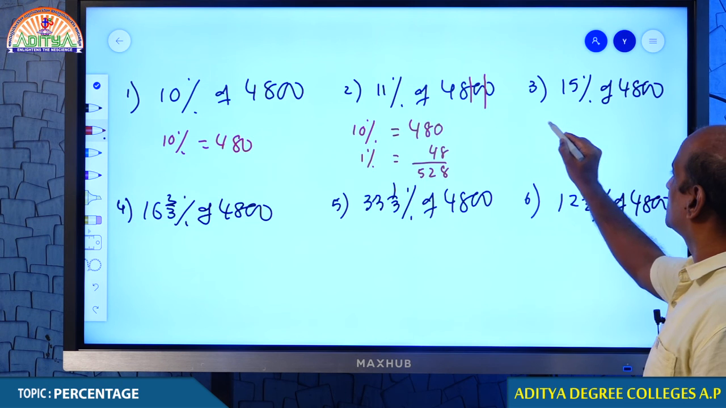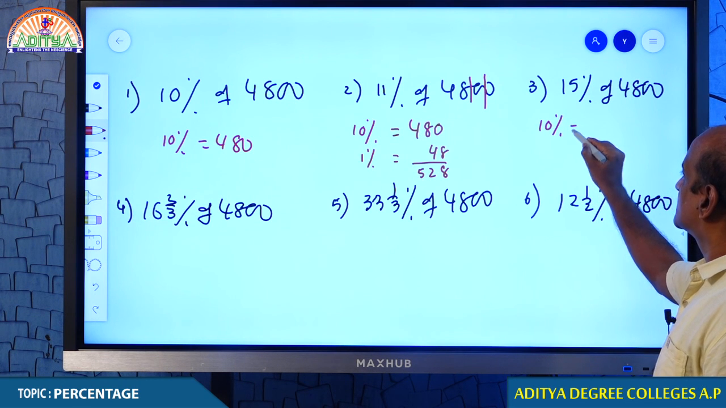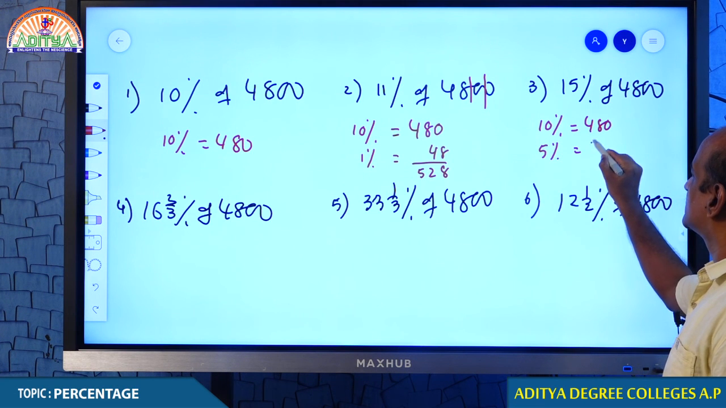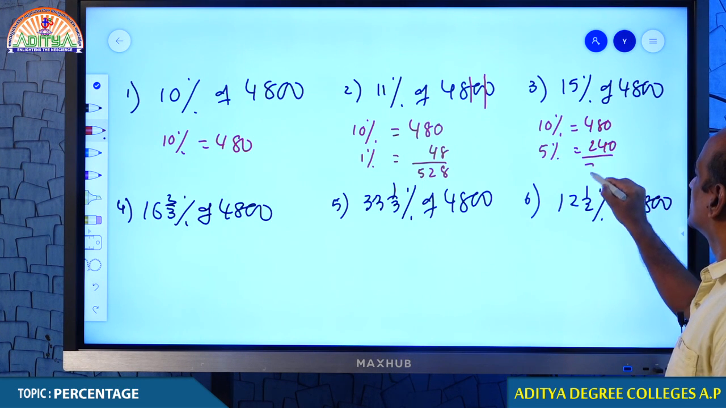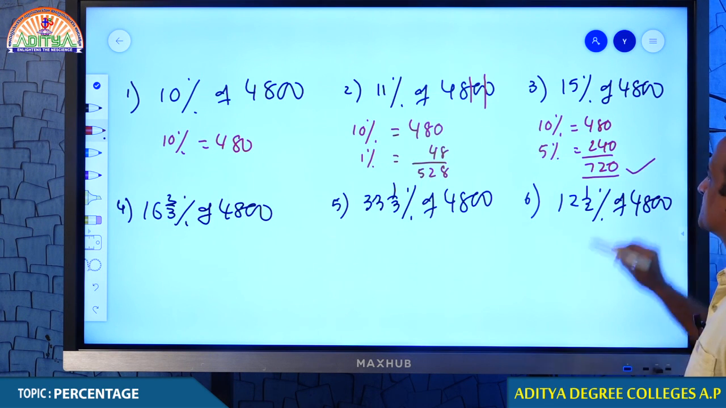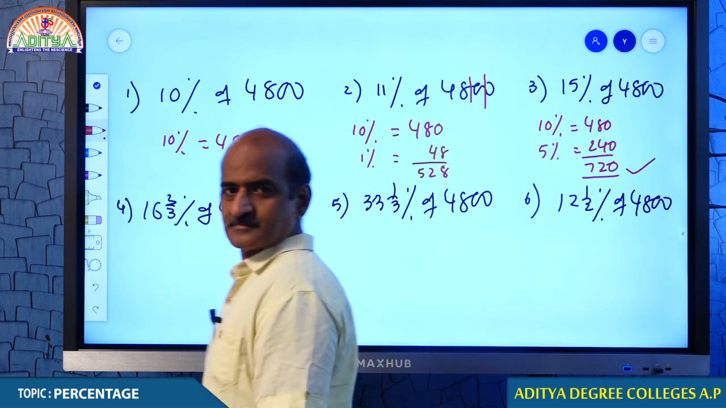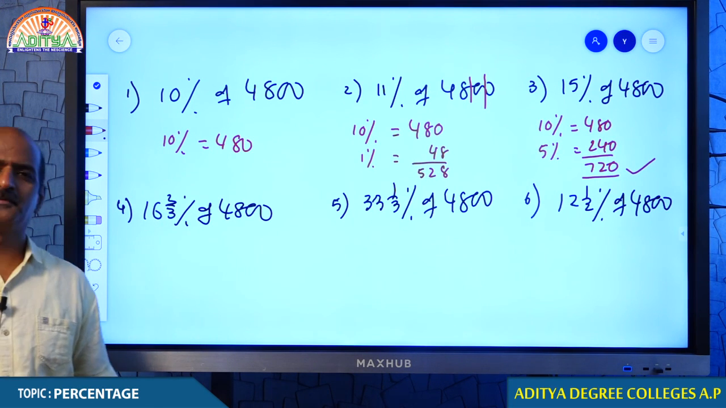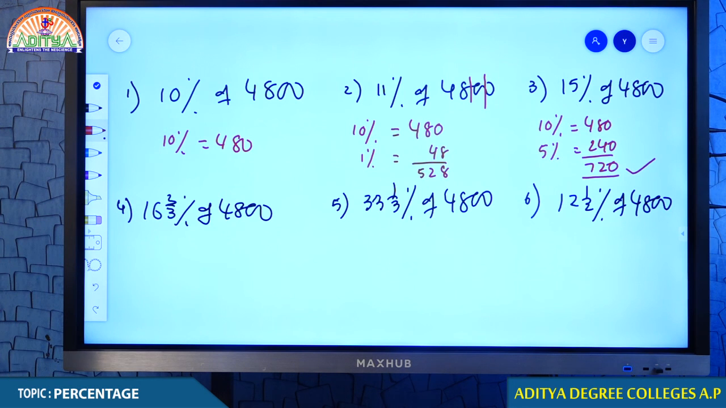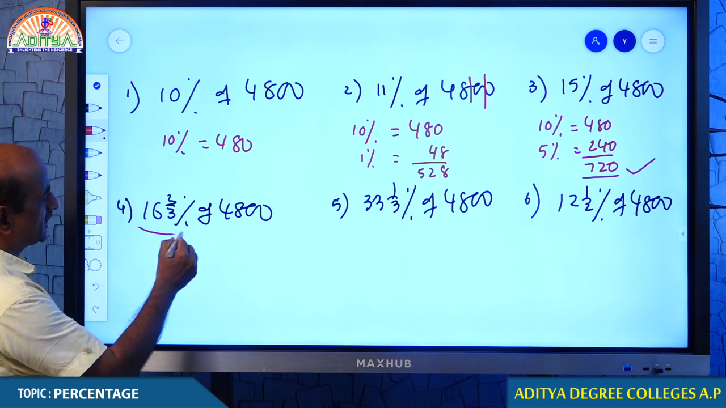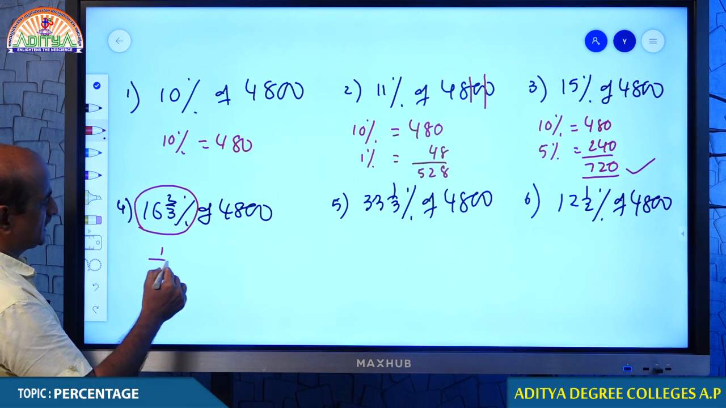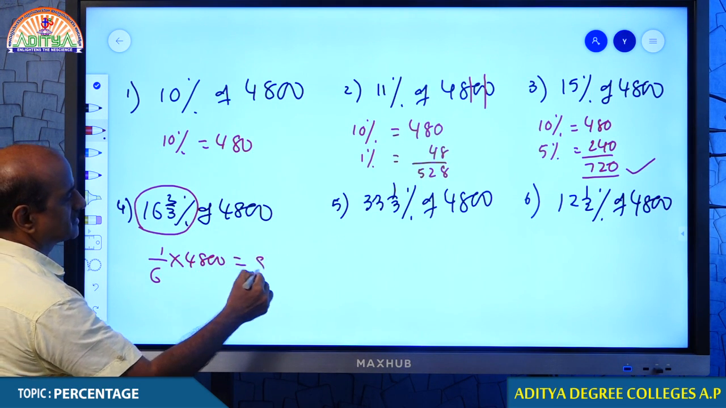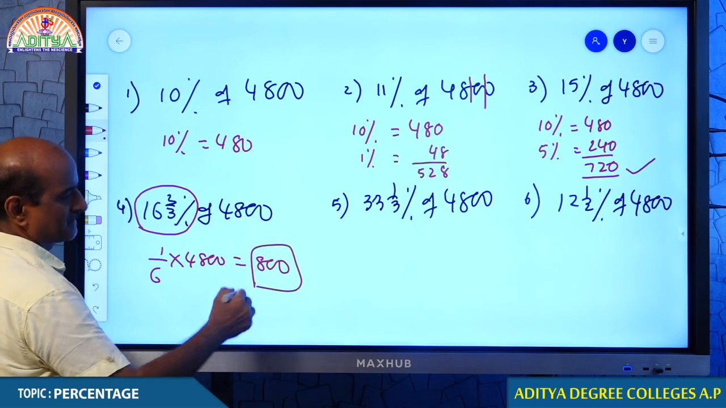If I have to get 15%, what I do you know? 10% is 480 and 5% is 240. That comes 720. So if you know 10%, you can find 5% and thereby you will be getting this answer, right? Because 16 2 by 3% is a standard percentage, the same can be converted into 1 by 6, hence your answer must be 800.